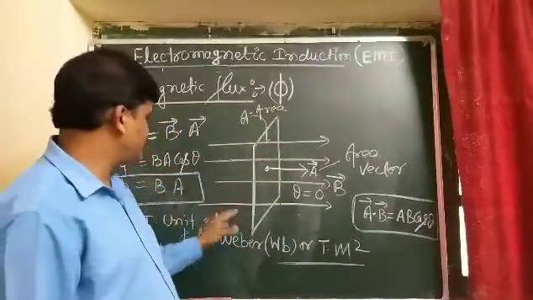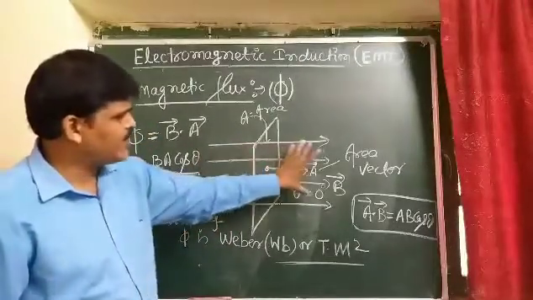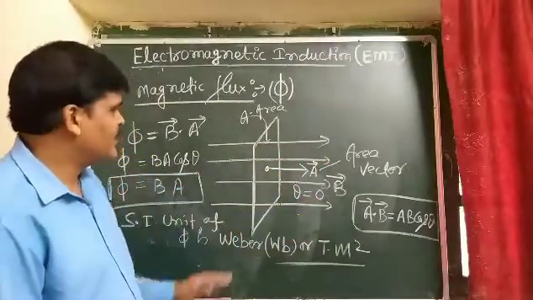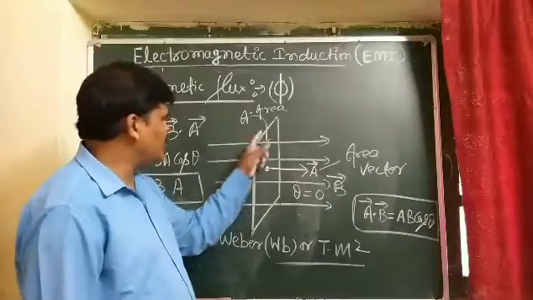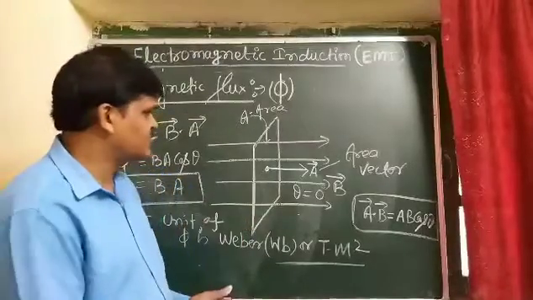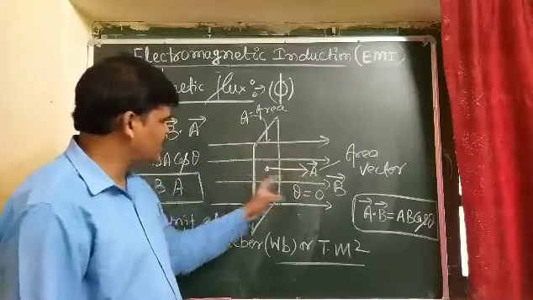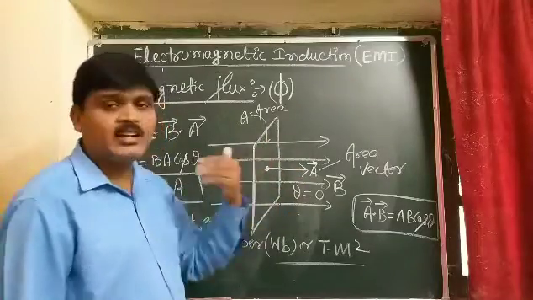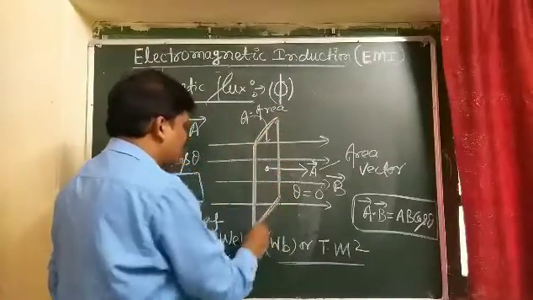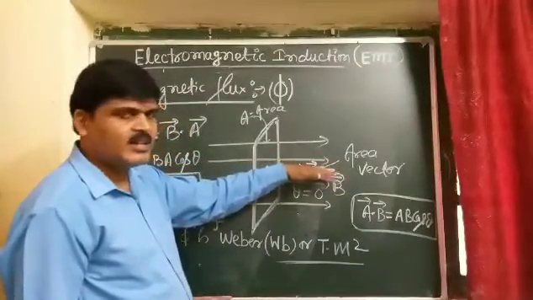So students, see here in this diagram, this is the magnetic field, which is shown by parallel equidistant lines, that is, a uniform magnetic field. And magnetic field lines are passing through this area. So what is magnetic flux? Magnetic flux means the total number of magnetic field lines passing through a given surface area normally. Normally means this is the given surface and its normal, perpendicular to it, towards the right direction.